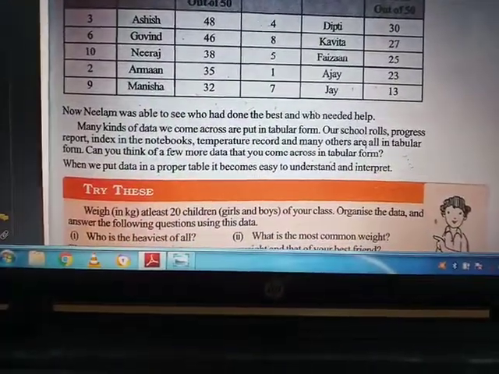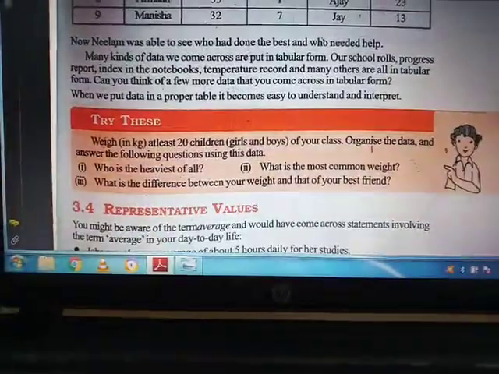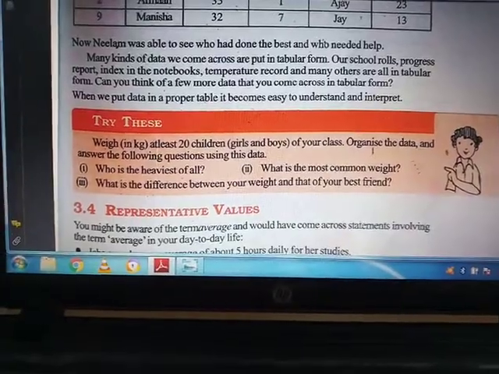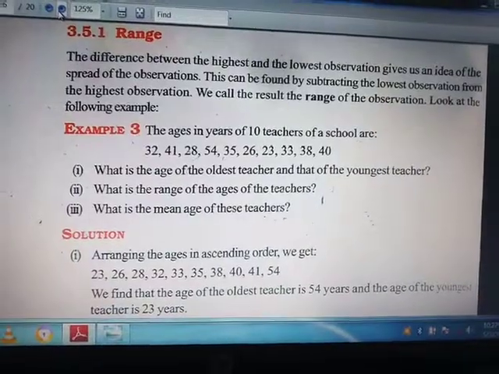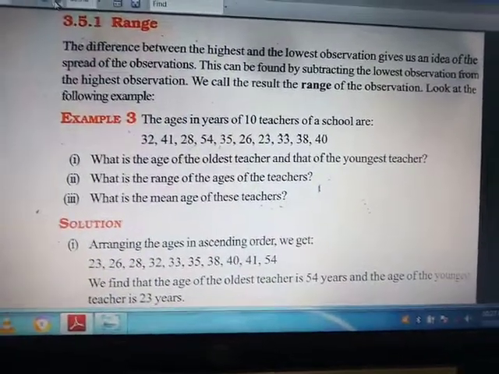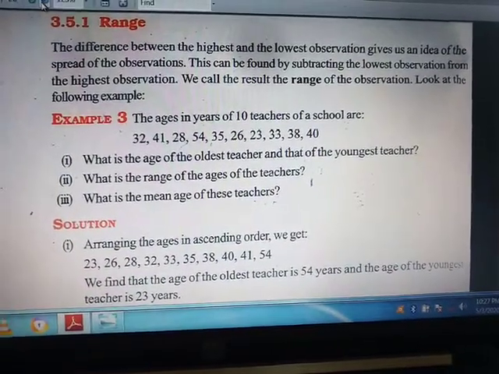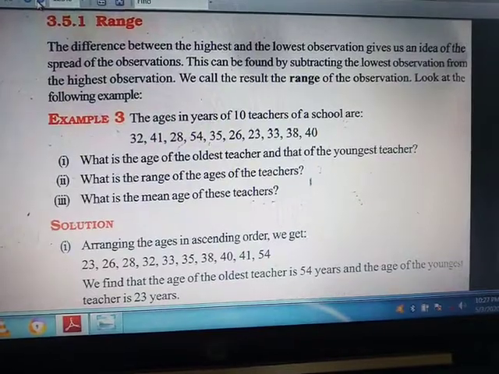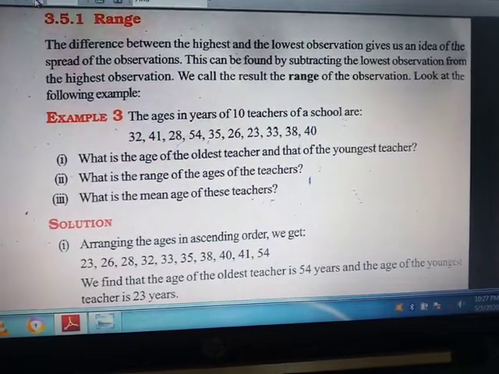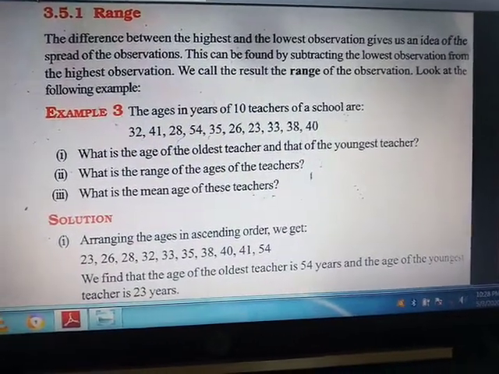Now we will move to our exercise. Before going to the exercise we will see a topic, that is range. The difference between the highest and the lowest observation gives us an idea of the spread of the observation.